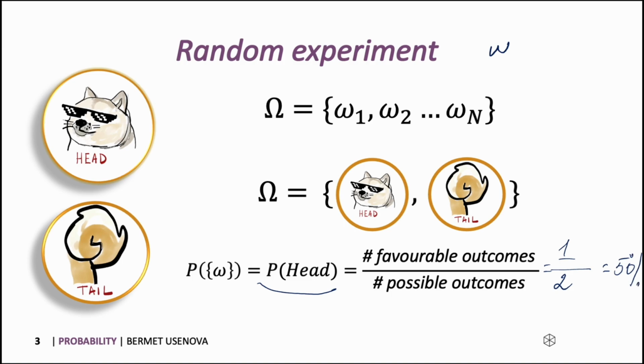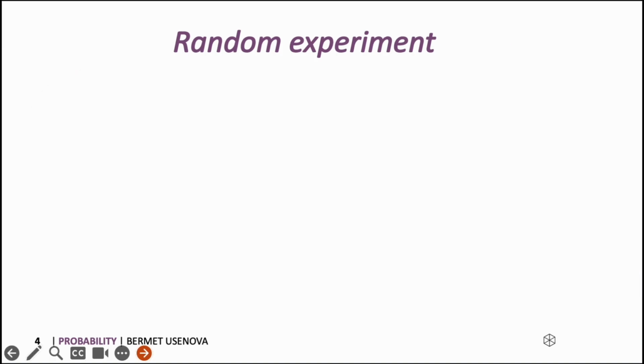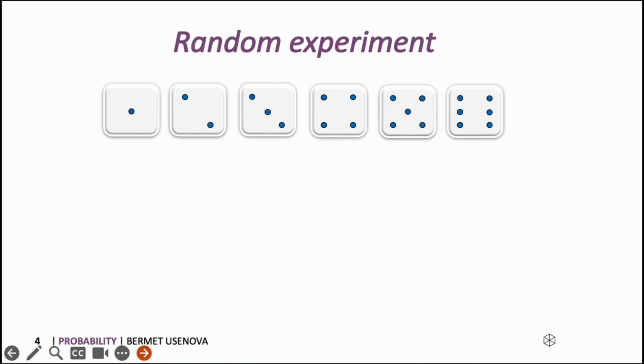So let's have a look at another example, which is throwing a dice. As you remember, the dice has 6 sides, and each side represents a certain number, starting from 1 to 6. In this case, we are increasing our omega set to 6 elements. And let's say we want to get 1.